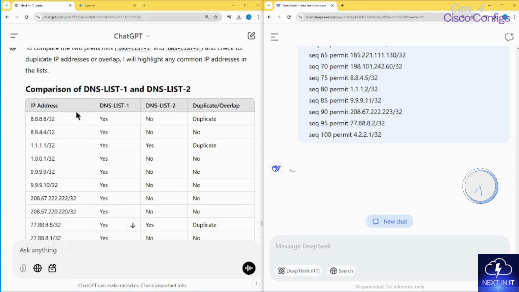Wow, it's amazing. ChatGPT has made it in tabular format. That's what I like. We can see over here, like, duplicate.